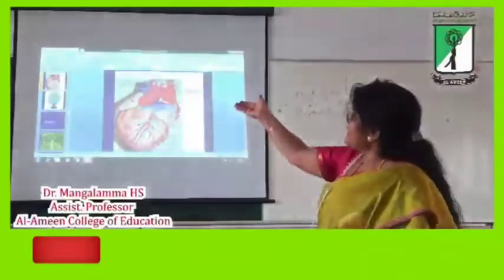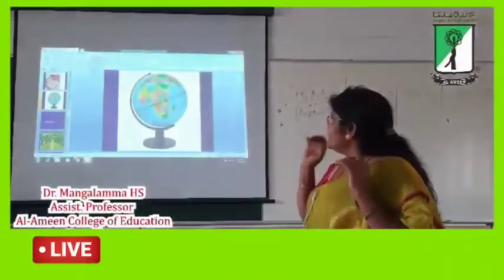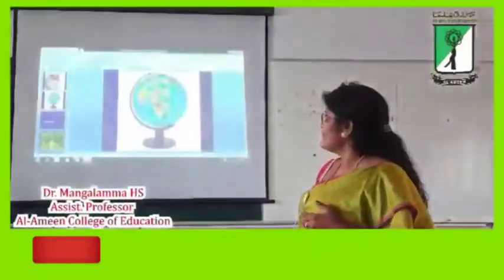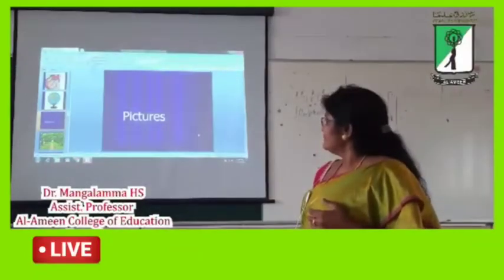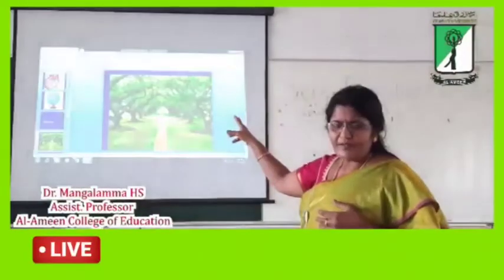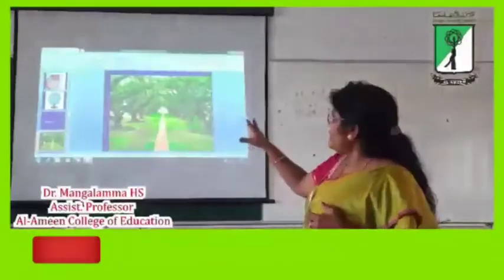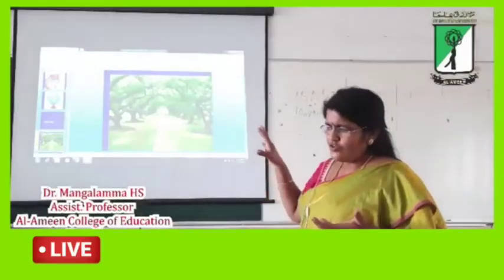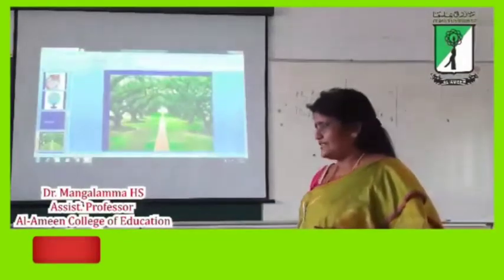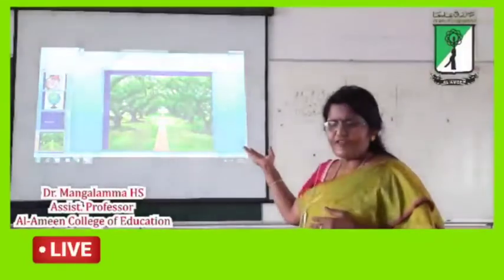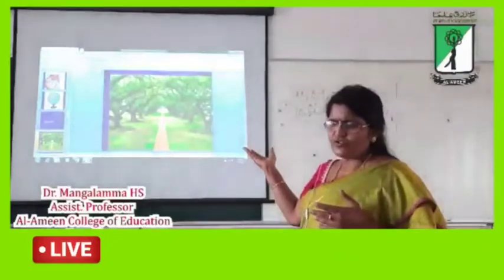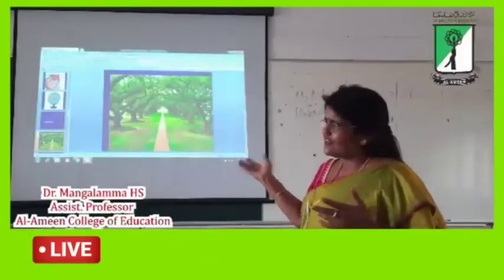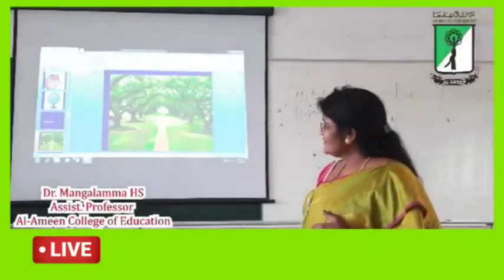Okay, these are the models, and if you want a globe, you can't bring the earth to the classroom. Instead of that, we can make use of the globe in the classroom. We have some pictures. Are you observing here? Yeah, pictures. If you want to explain the concept, or if you want to use these pictures as an example, you can use them. It is very beautiful and it creates interest in the student, and it is simple for the students, right? It is relevant to the students' levels also, right?